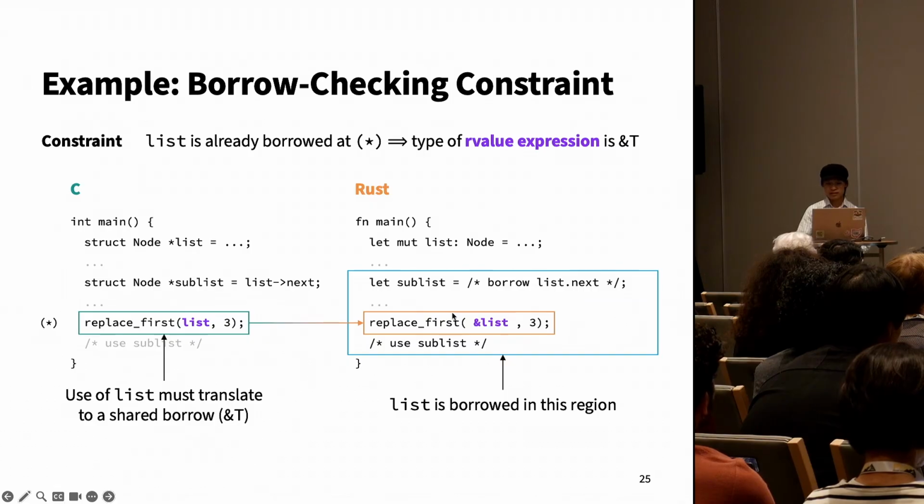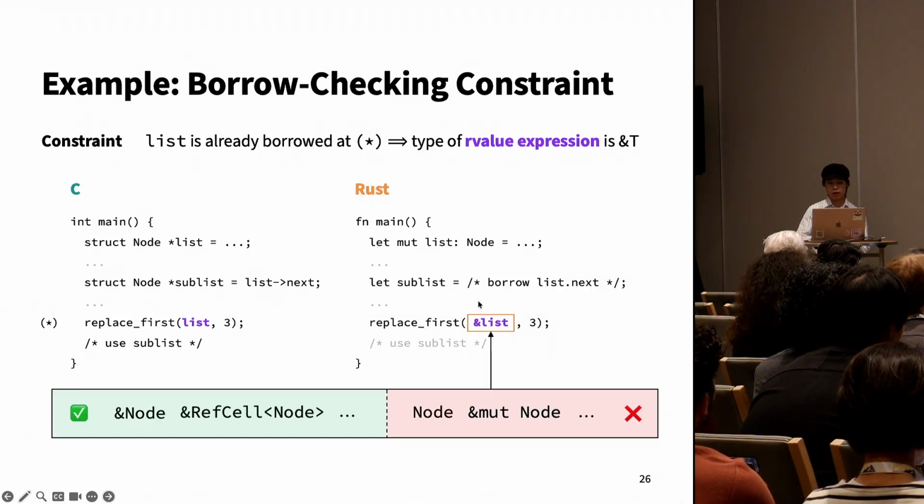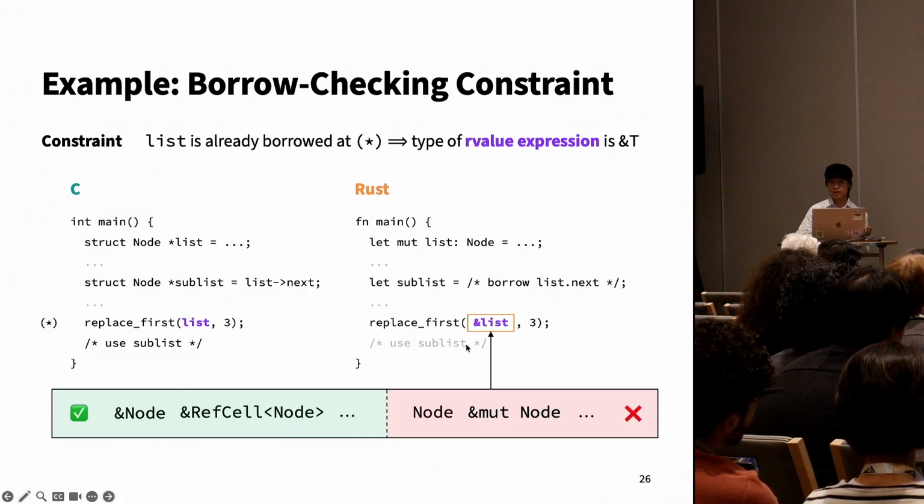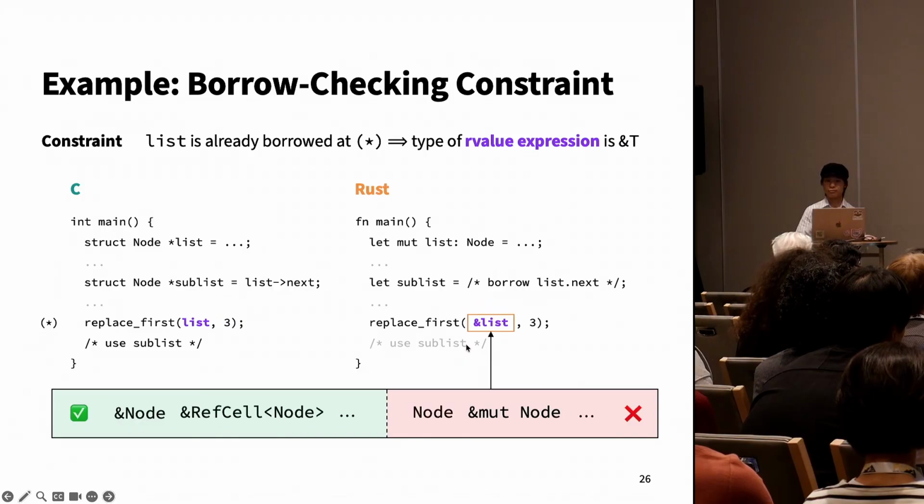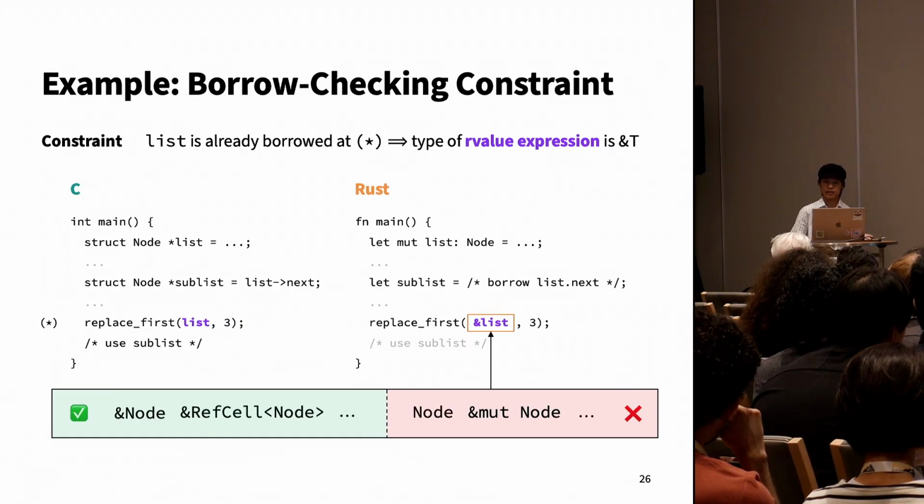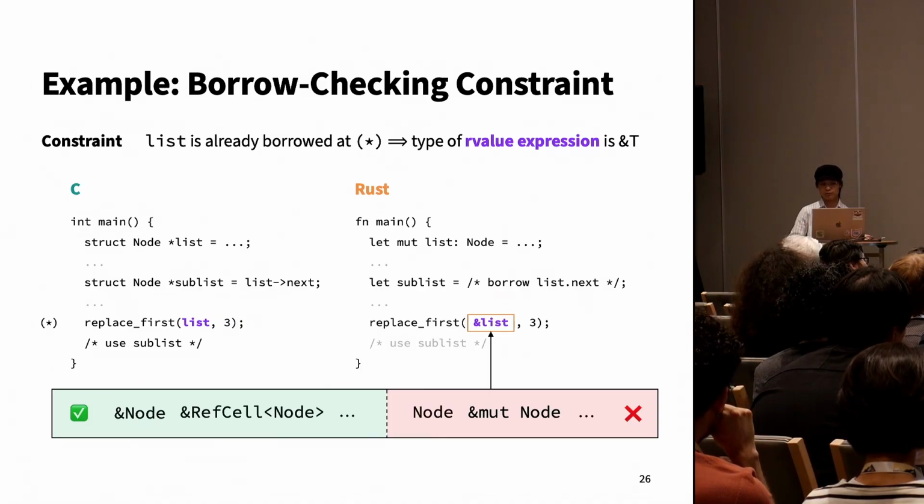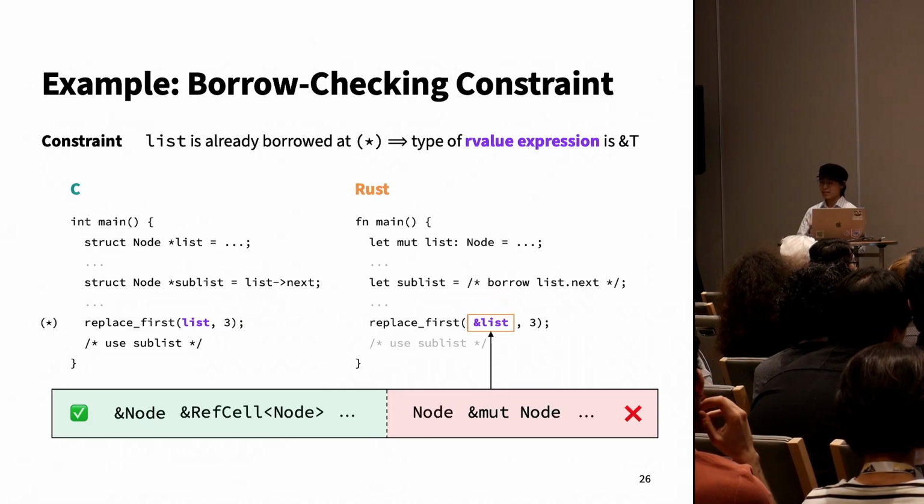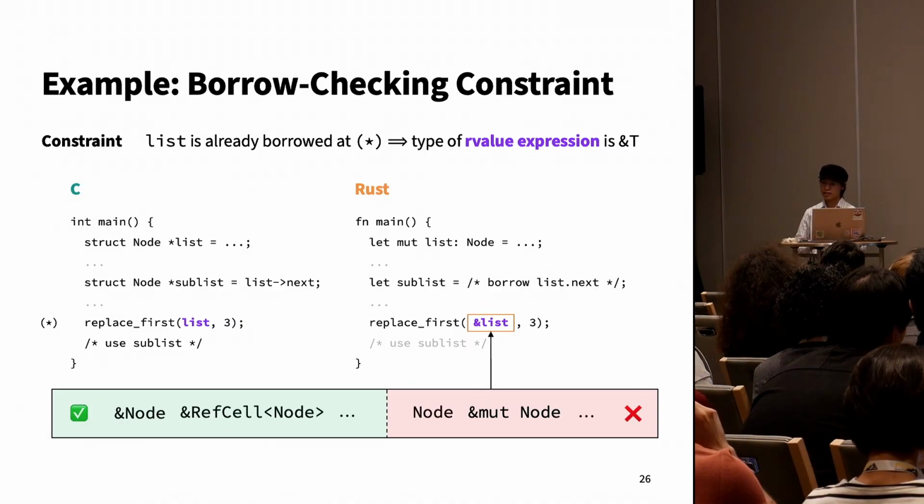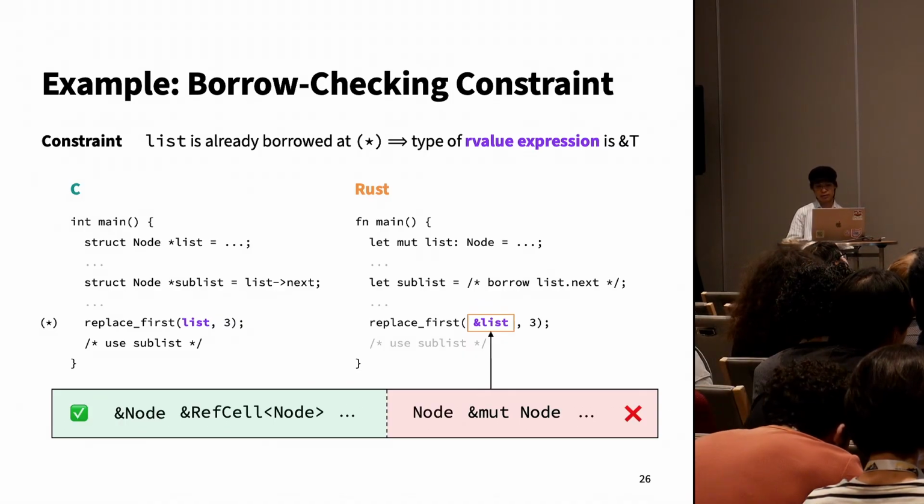What this means is that the types of this R value expression on the Rust side are restricted. So something like node, a bare node, is not allowed because that would force an ownership transfer, and a mutable reference to node is not allowed either because that violates exclusivity of mutable references. But something like a shared reference to node or even a shared reference to ref cell of node is allowed. And that concludes our discussion of the constraints.